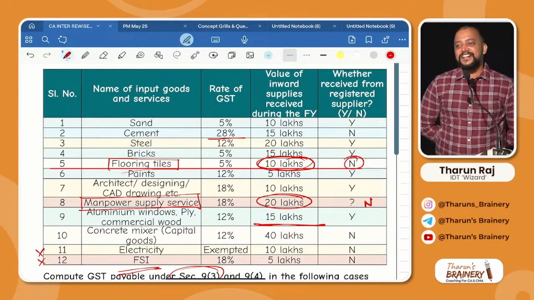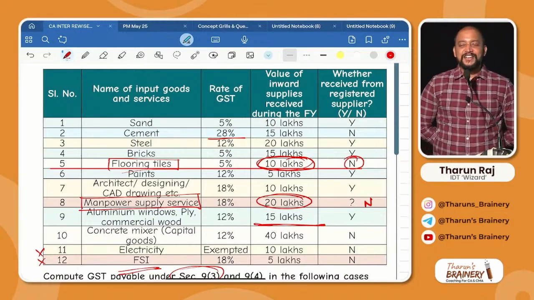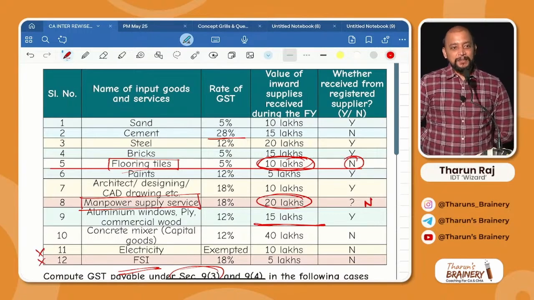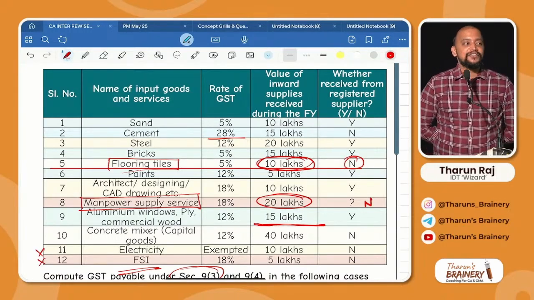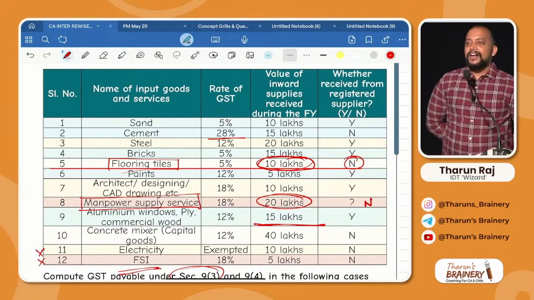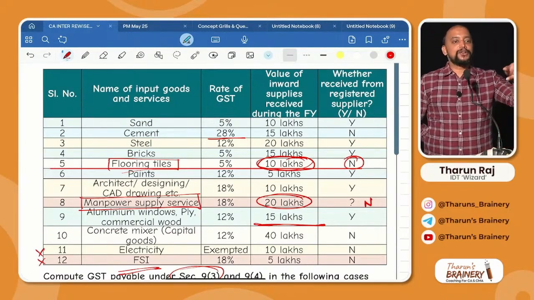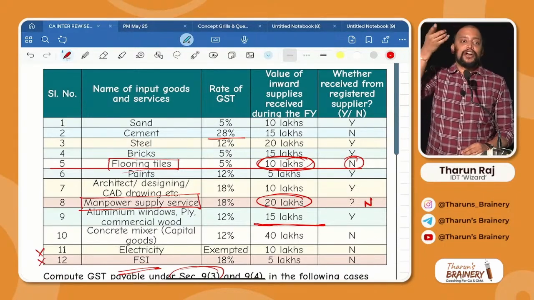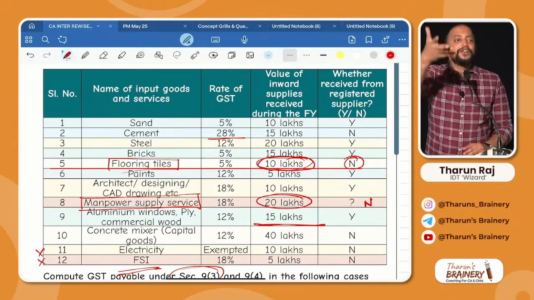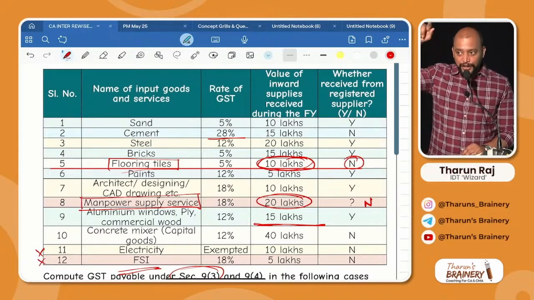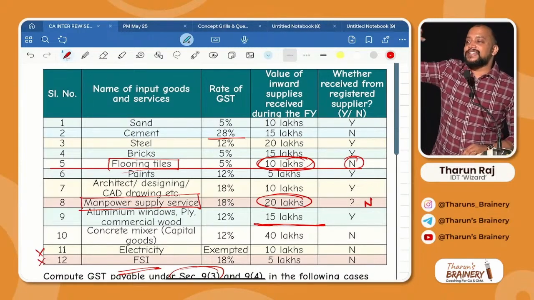So 30 divided by 120 into 100, 25%, which is greater than 20%. What is the excess? 5%. What is the GST payable under RCM? 18%. So write down 120 lakhs into 5% only extra. 5% of what? 120 lakhs.